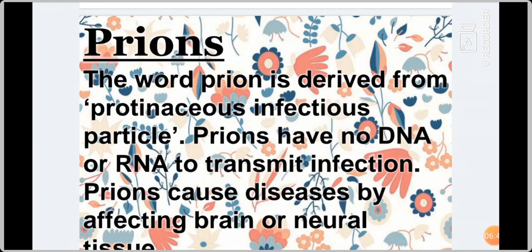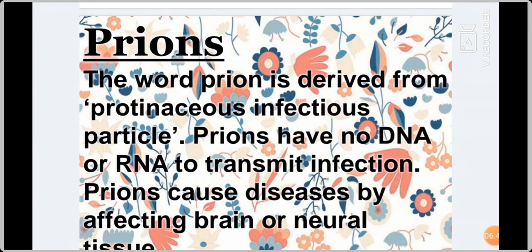If the brain is affected, the human beings don't know that we should not eat other human beings, so they will eat them. That type of disease is Kuru.